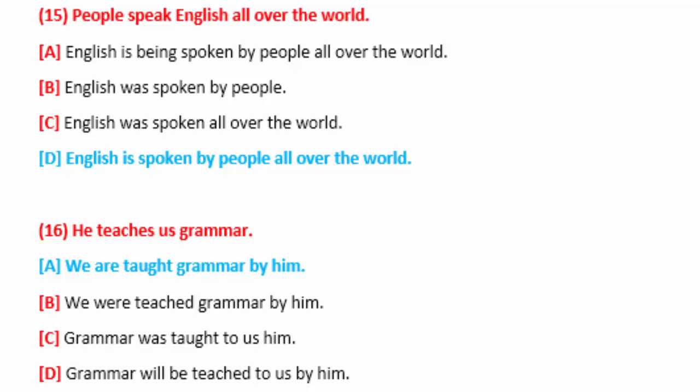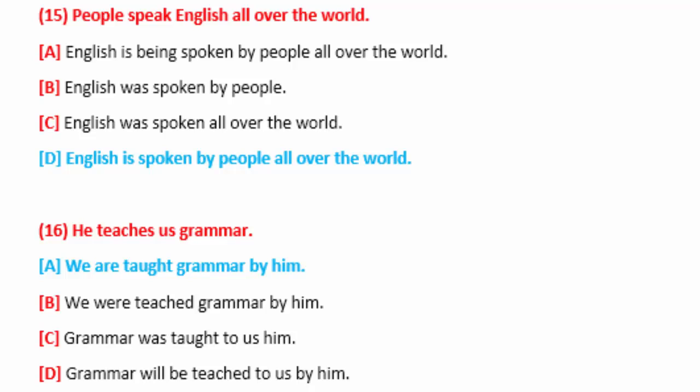Sentence number 16. He teaches us grammar. This is very simple. If you remember, I instructed you about two objects in an active sentence and how to convert that sentence into passive voice in two different ways. You can use object number 1 at the position of the subject in passive voice, and you can also use object number 2 at the position of subject in passive voice.